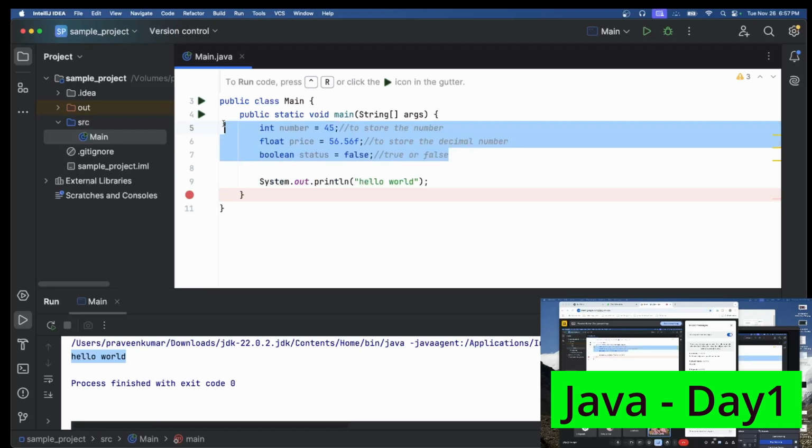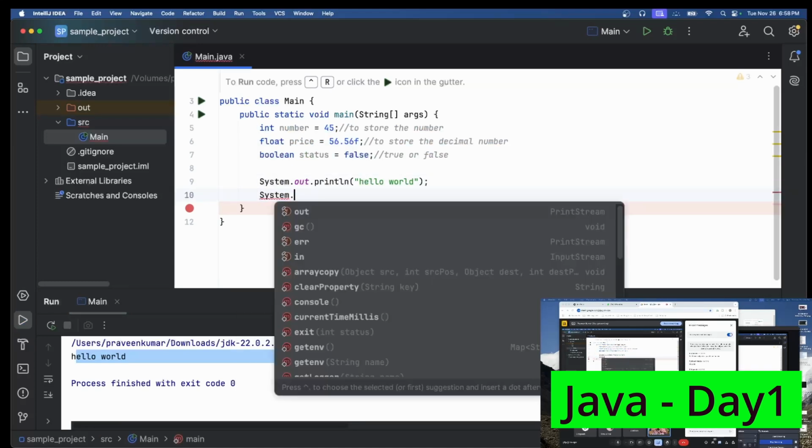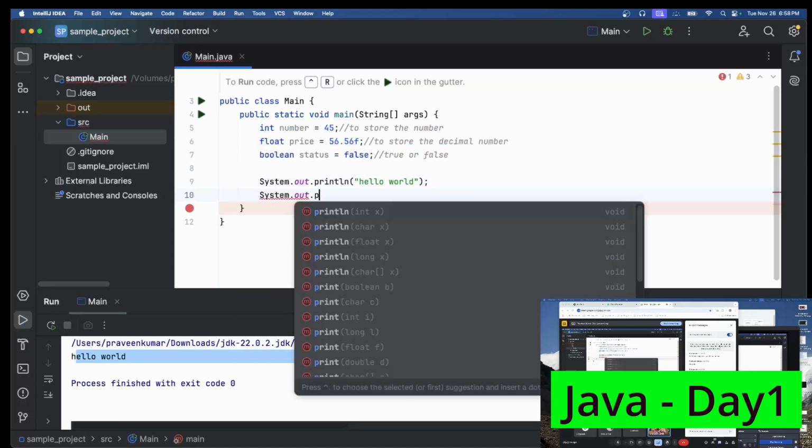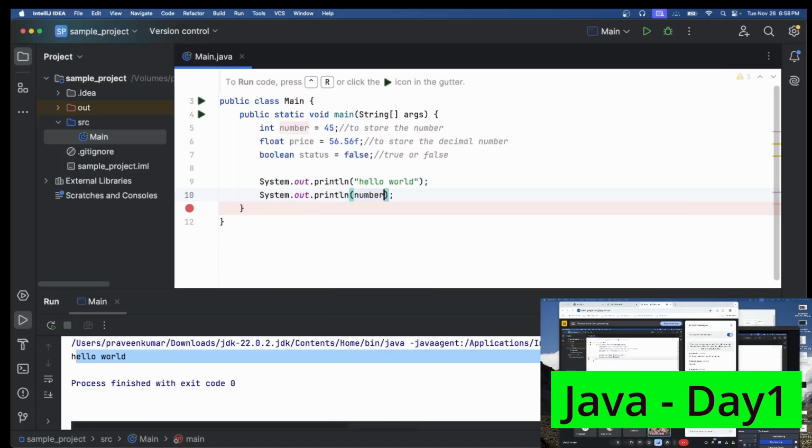Now the next step is, if I want to print this value as output, how can I do it? I can use sysout, the same thing, System.out.println. Here you can mention your variable, and in our case it is number. The number I declared at line number 5, I am printing at line number 10.